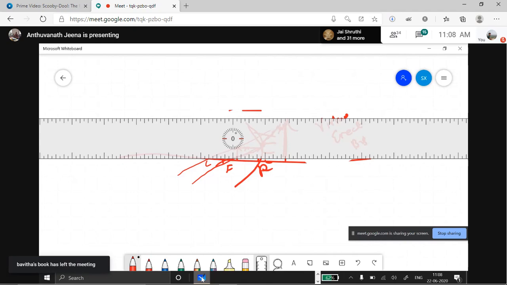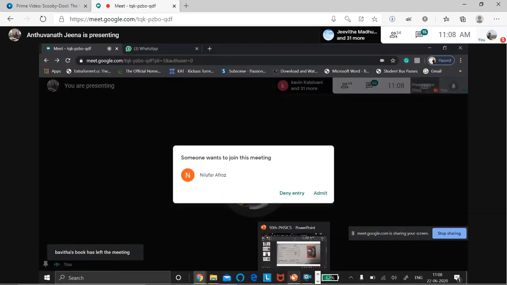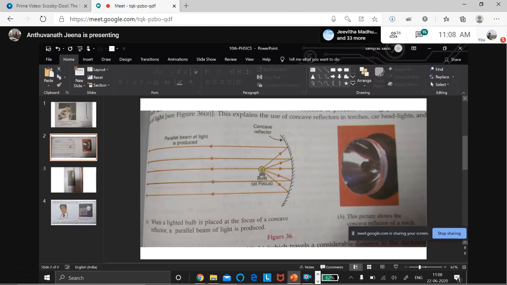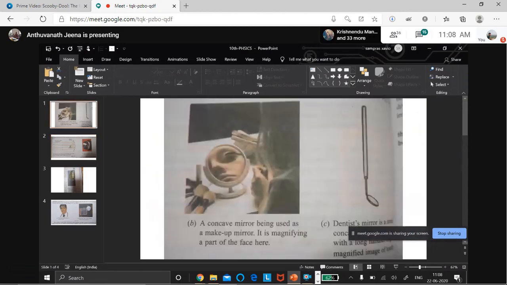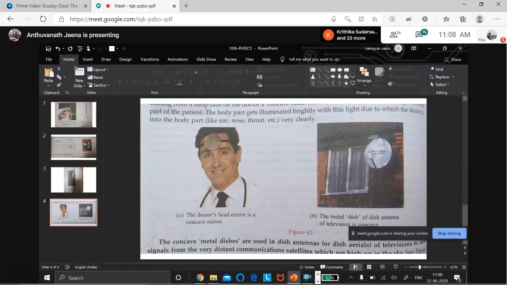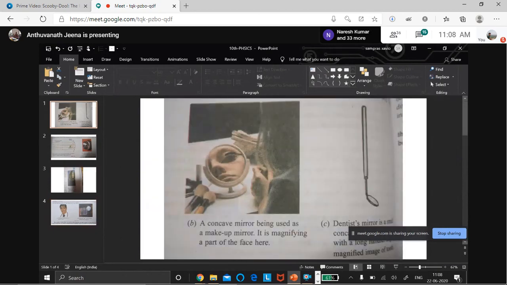See, it is being used. Can you see? Yes, ma'am. So where do we use this characteristic? It's used as a makeup mirror. It is magnifying, because when you come closer to that makeup mirror, your eyes will be seen a little bit bigger, not very big. So you will be able to do makeup.